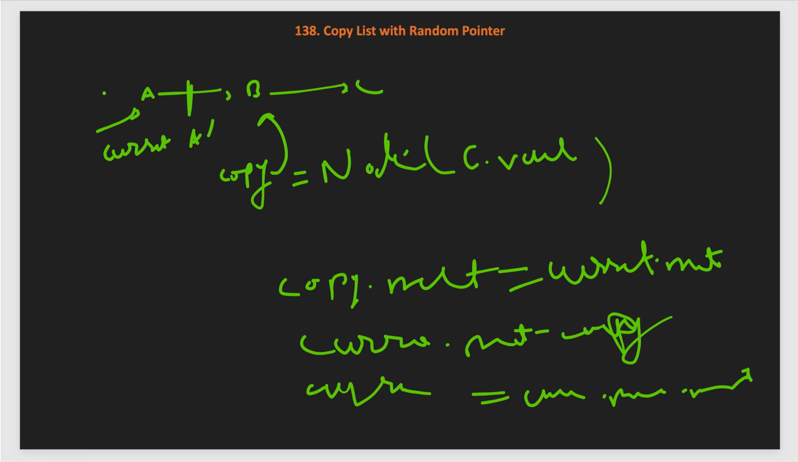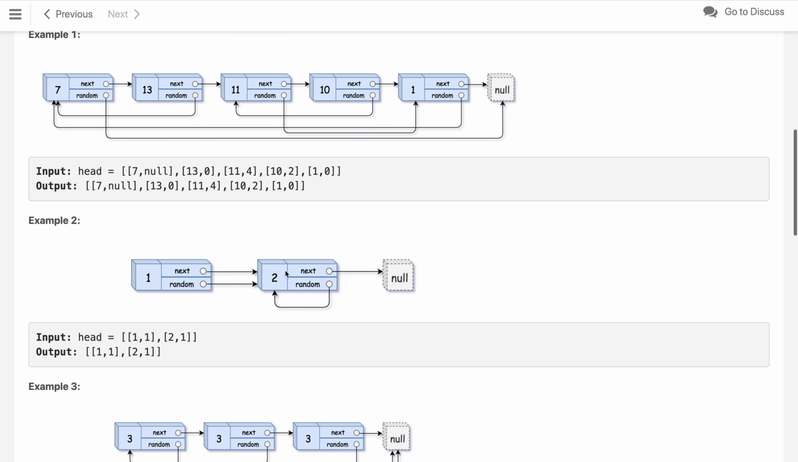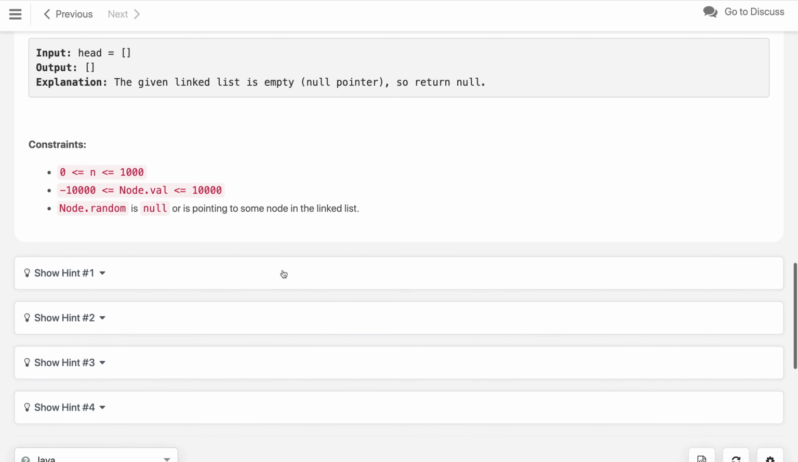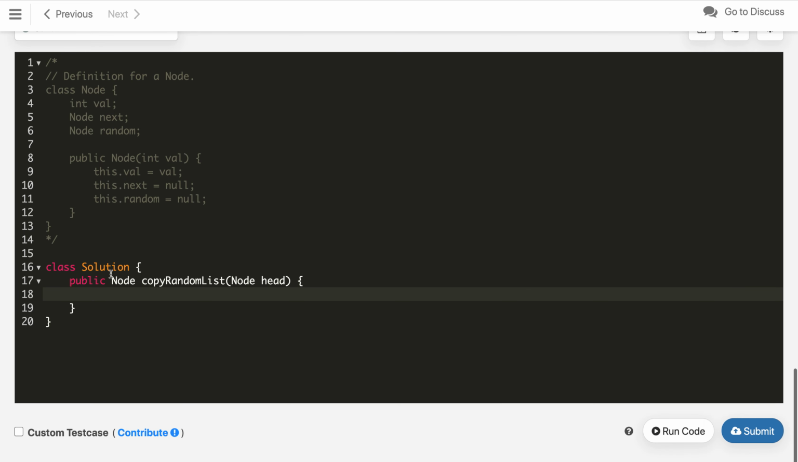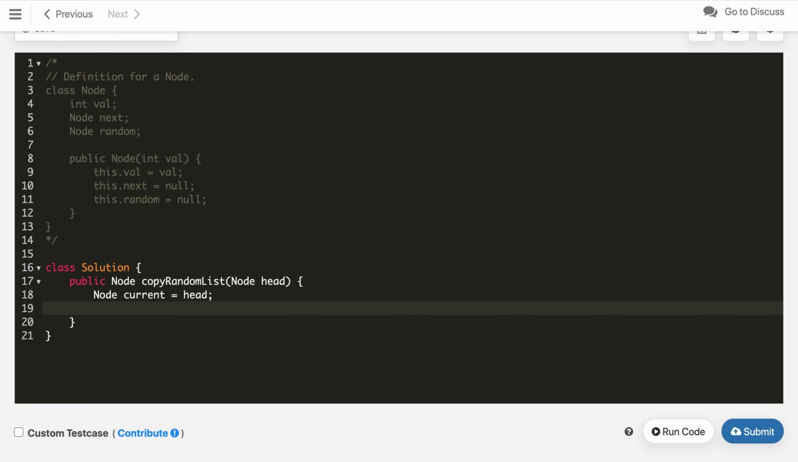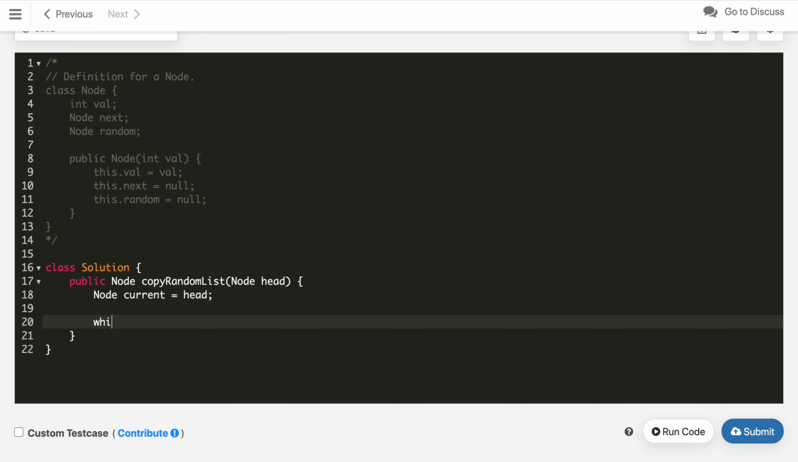So let's jump into the implementation. I will explain all these steps so you can understand more clearly. First of all, we create a node current, initialized from the head. We should not update the head pointer itself, because we need the head for the next steps, like step 2 and step 3. So in step 1 we iterate while current